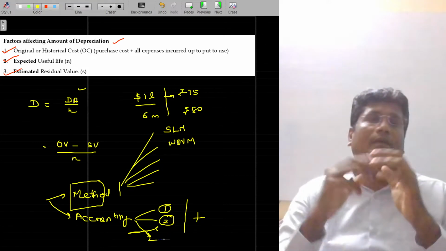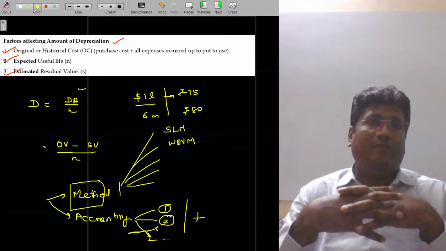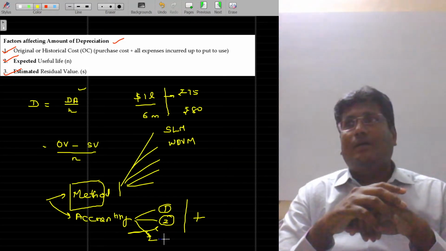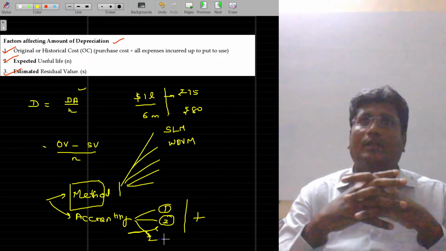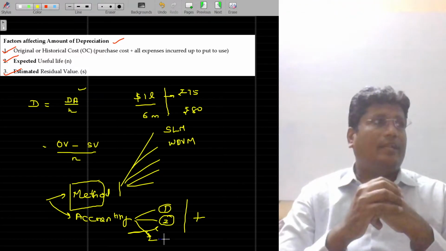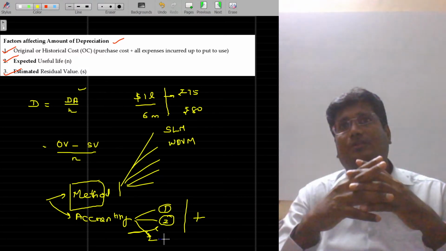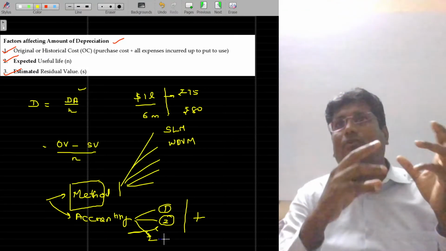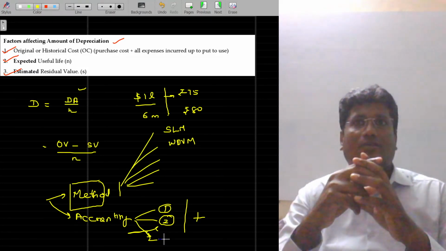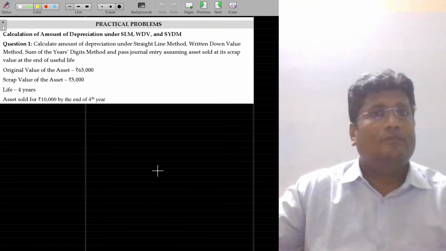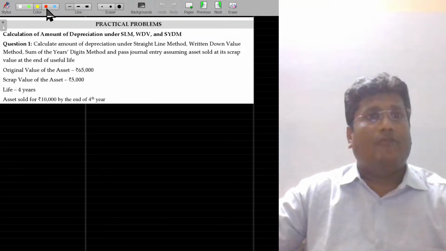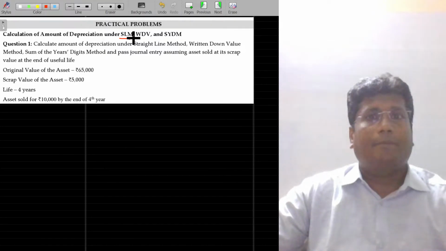Is that okay? And in subsequent learning, as you are aware, the factors affecting the amount of depreciation are original value, scrap value, and the life. All the three are not static numbers. They will be changing. If these three are changing, then you have to incorporate those changes in the calculation of the depreciation also, right? Let's start with the first illustration: calculation of amount of depreciation under SLM, WDV, sum of the years digits method.